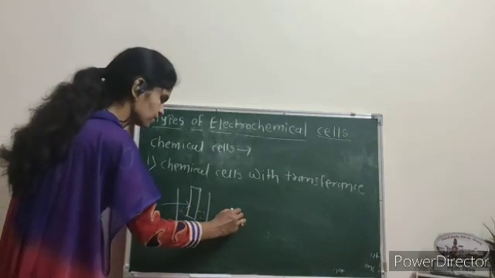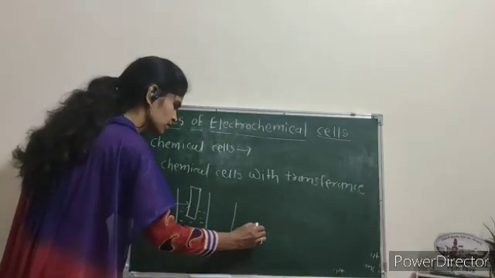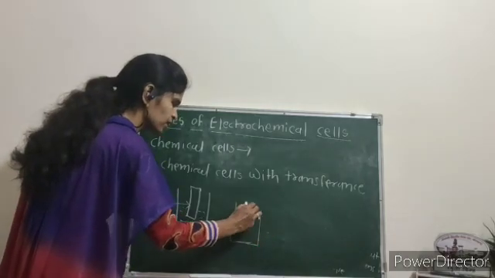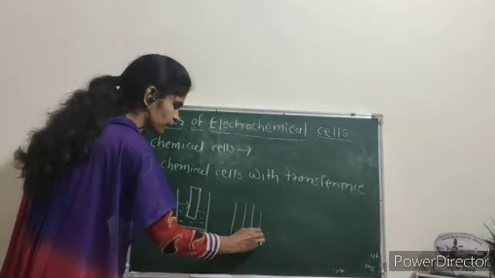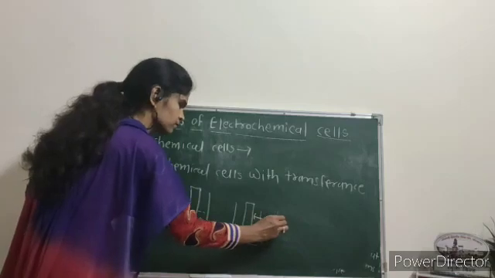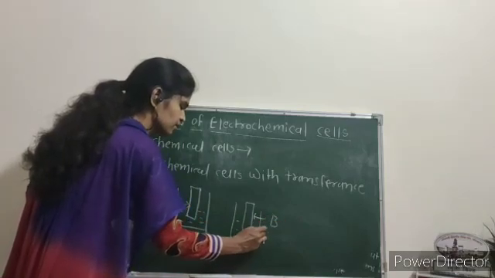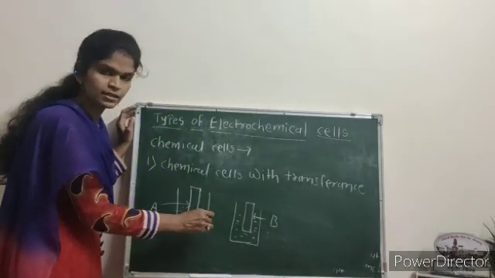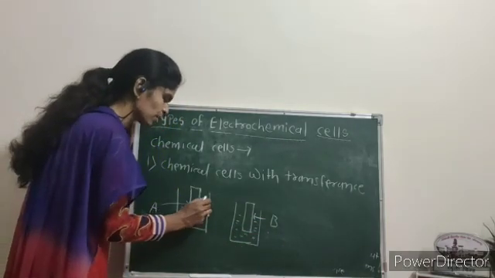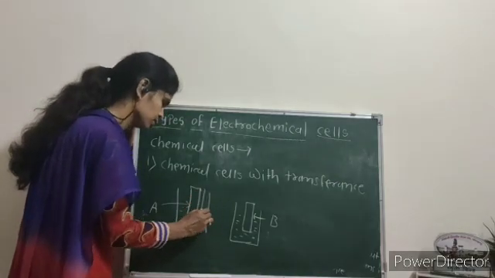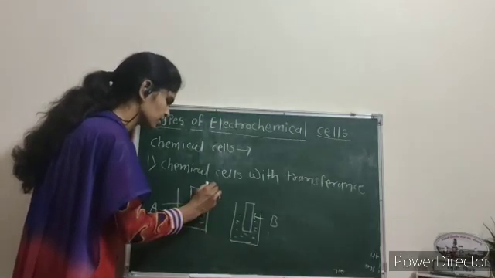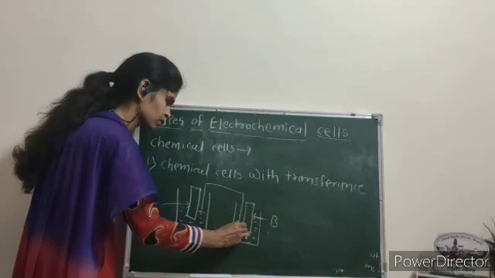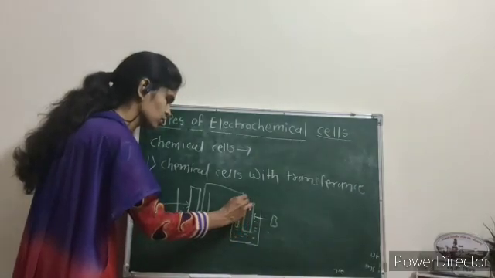And this is the second electrode, which we consider as electrode B. Electrode B is dipped in a solution containing iron, and these two half cells are connected by a porous partition or salt bridge.